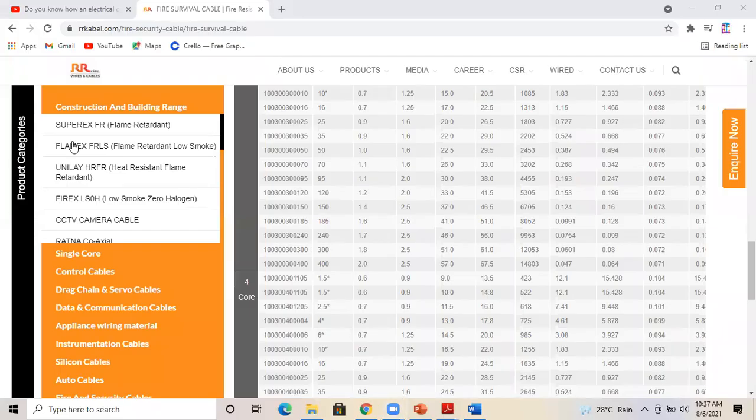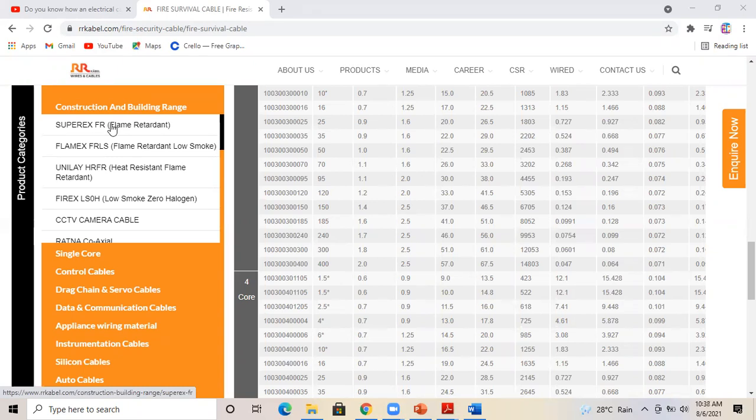If you could see this particular website, that is one of the brands from India, RR Cable. You can see Super HFR. This is the construction and building range of cables. It is flame retardant. It will retard the flame for a particular time. That means the fire progress will get slow for this type of cable. If you are using these wires inside the building, in some case there might be a risk of fire also.